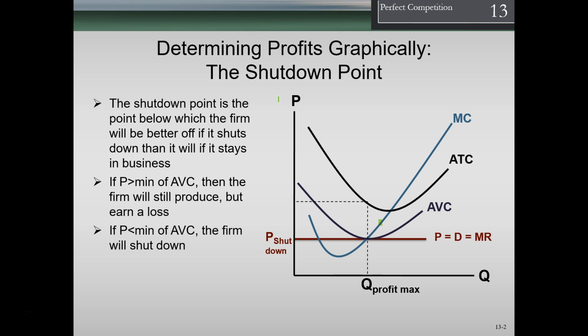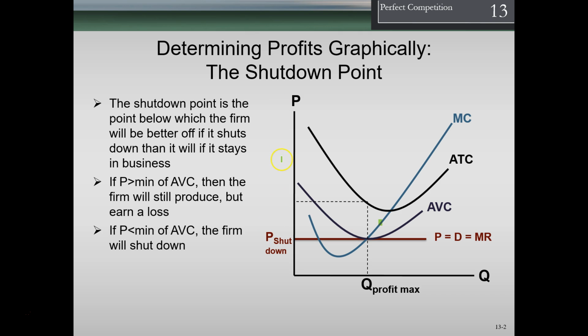We've talked before about areas where we actually are operating at a loss. Is it beneficial sometimes to operate at a loss and try to minimize our losses but not shut down? And in the short run, the answer is yes to that. There are times when we would be better off by minimizing our losses, but not quite shutting down. When would that happen? Well, let's think about our price line.